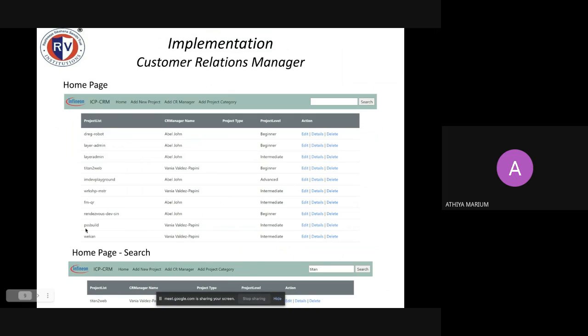The home page looks like this. It will have all the projects along with details and delete option. We also have a search option here. Anything you want to search, it will just get it from the list.